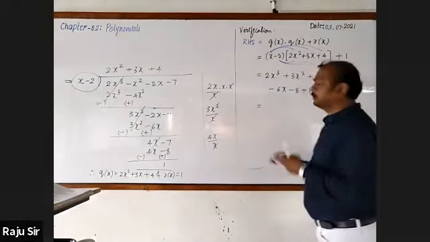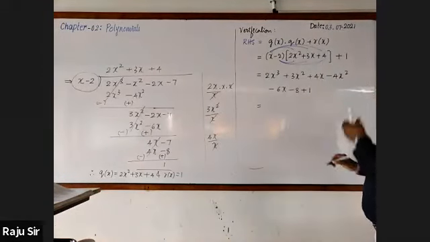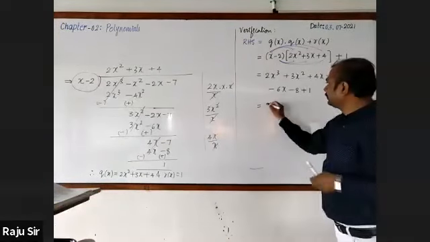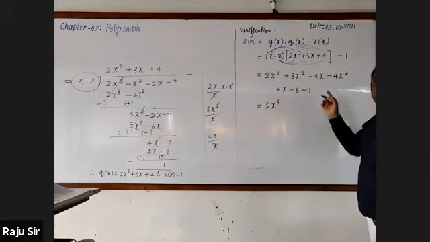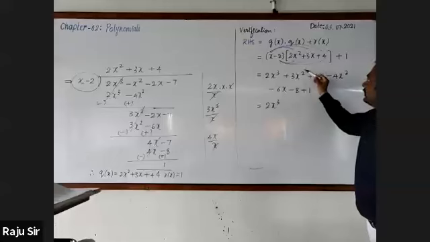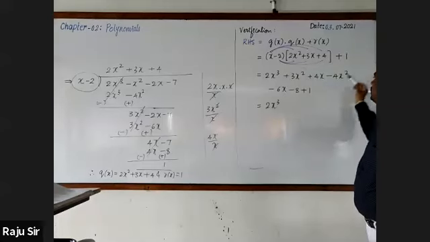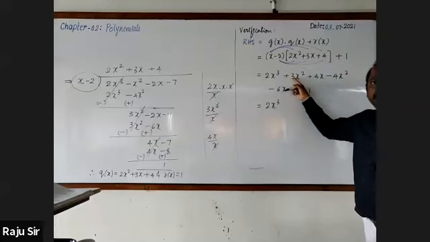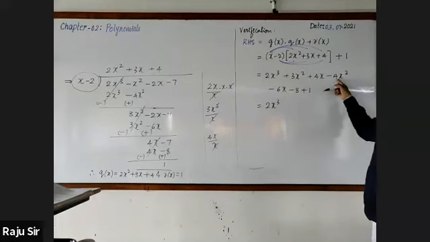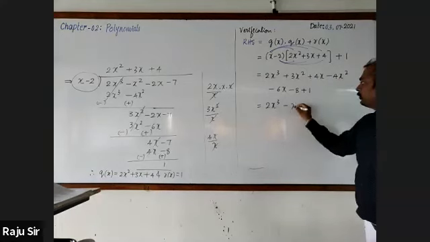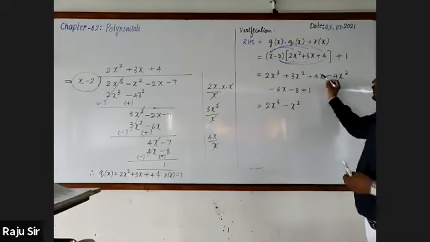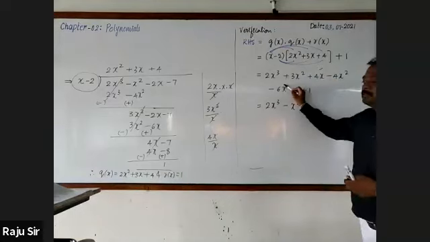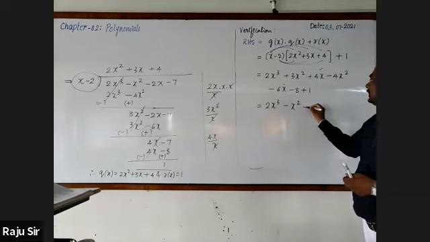This is equal to: here I'll write 2x cube as it is. Let us simplify by taking the like terms. 3x square minus 4x square is minus x square. Next, 4x and minus 6x is minus 2x.